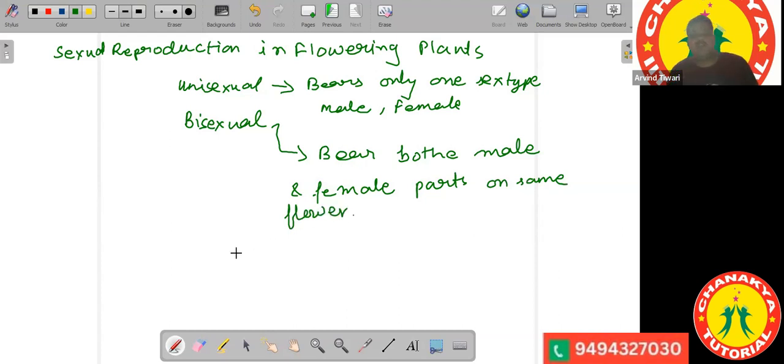So on the same flower, you have the male gamete, and on the same flower, you have the female gamete. For the study, we will be taking a bisexual flower, that is China rose.